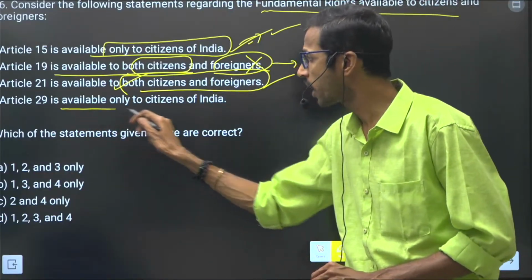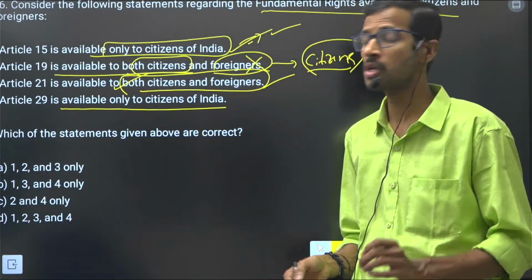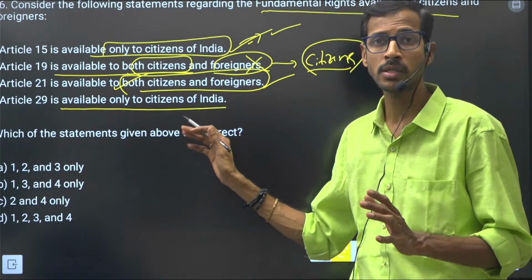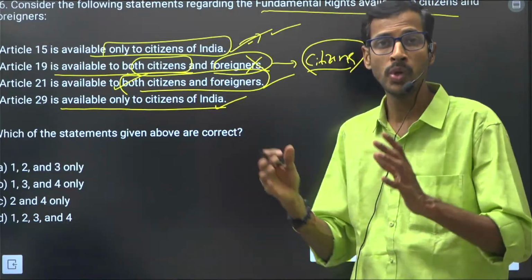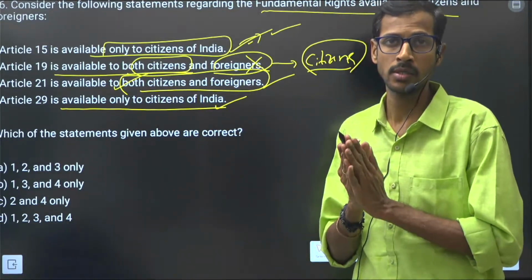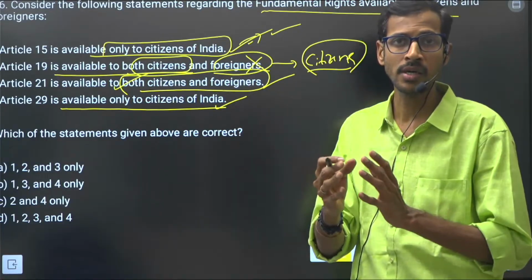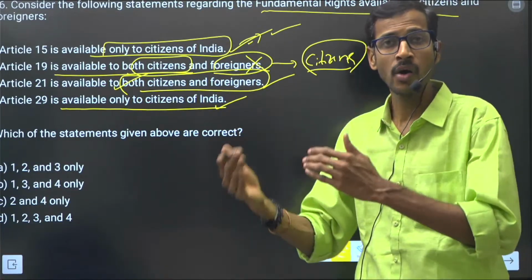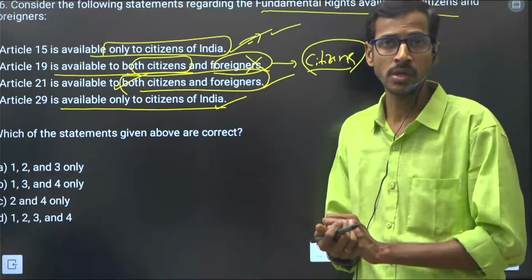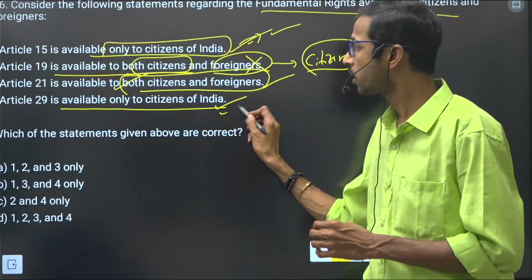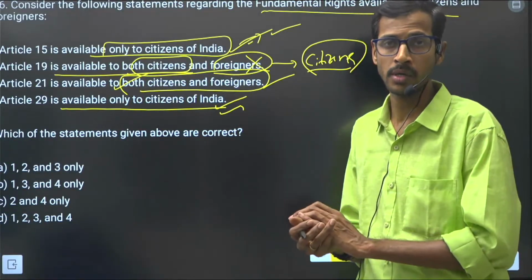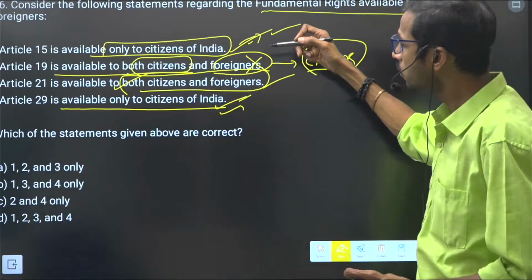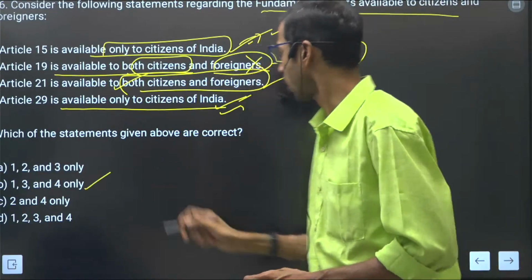Article 29 is available only to citizens of India. Is it correct? This is also correct. Why? We have certain minority rights here, right? So linguistic and cultural minority rights, and the right to establish and administer educational institutions. All these relate to Articles 29 and 30. So 1, 3, 4 are the correct options.